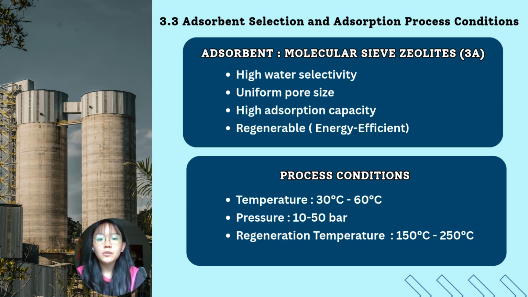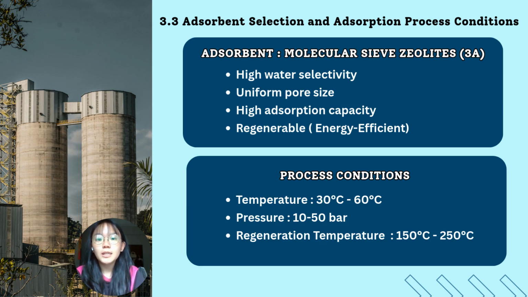Second, it has a uniform pore size and well-defined crystalline structure, which can enhance selective adsorption. This uniformity allows consistent separation performance and improves the efficiency of the purification process. And besides that, it has high adsorption capacity, enabling it to remove water to very low concentration. This makes it highly effective for deep dehydration, and suitable for achieving industrial-grade methanol purity.